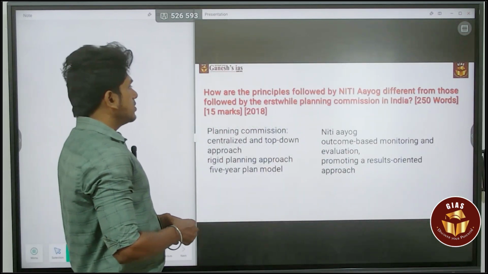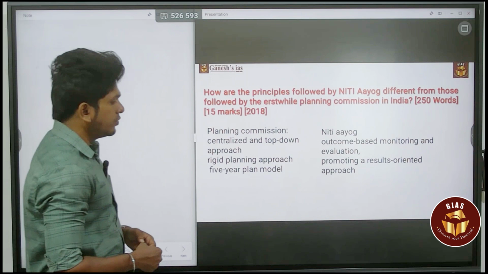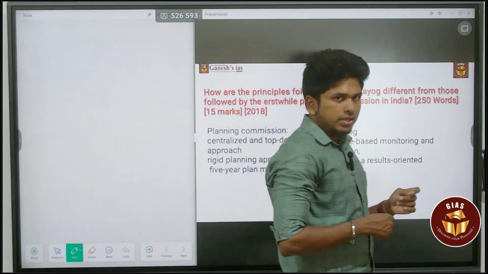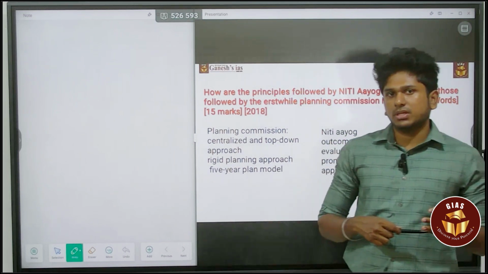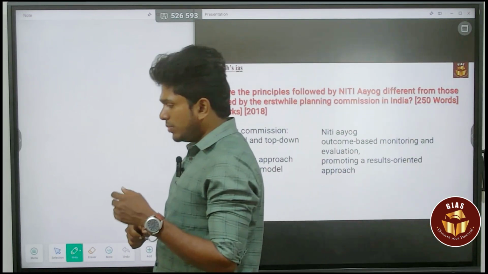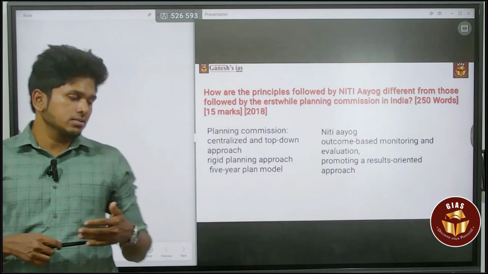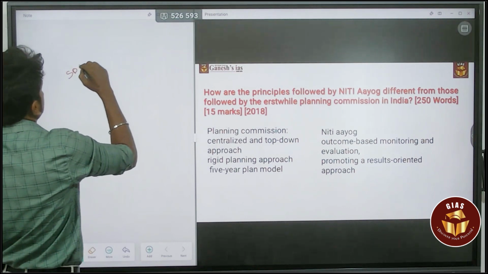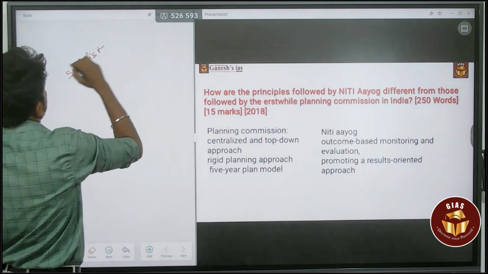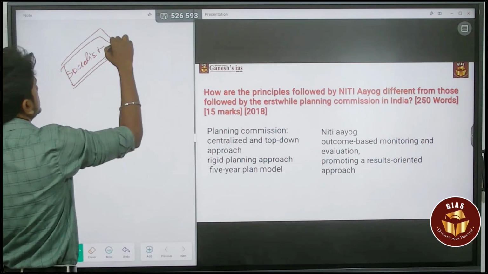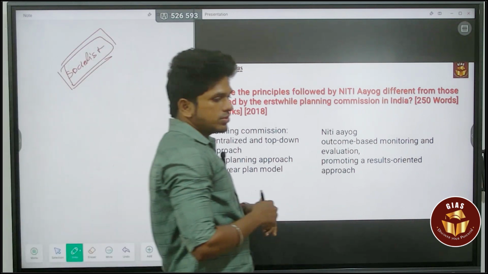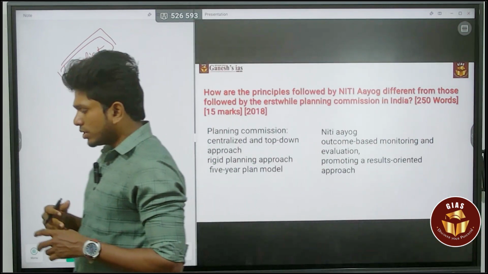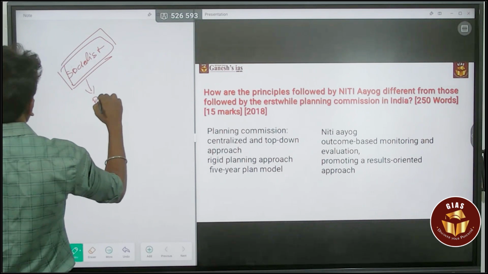This was a question asked in 2018. It is a 15-mark, 250-word question. This question is much simpler, because it is just a comparison between the Planning Commission and the Niti Aayog. For people who don't know what the Planning Commission is, we will discuss that also. First of all, in the initial process, India was following the idea of socialism. In that socialism, one of the tools to control the economy is this Planning Commission.